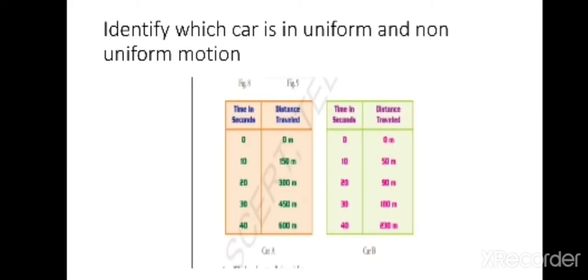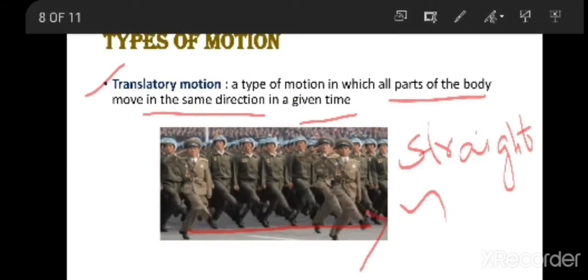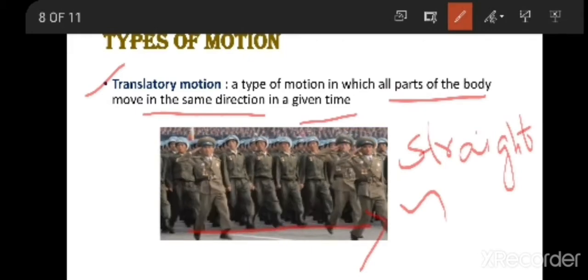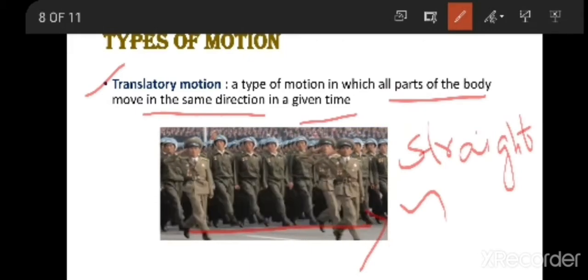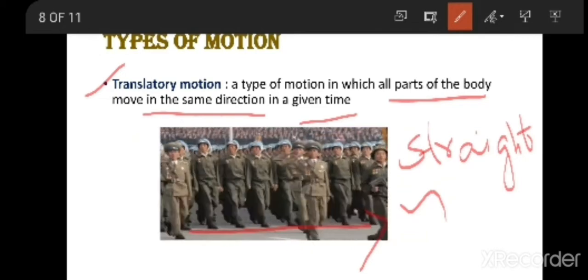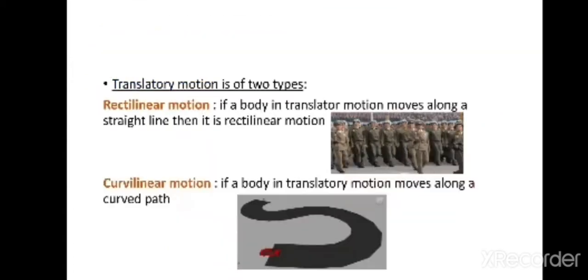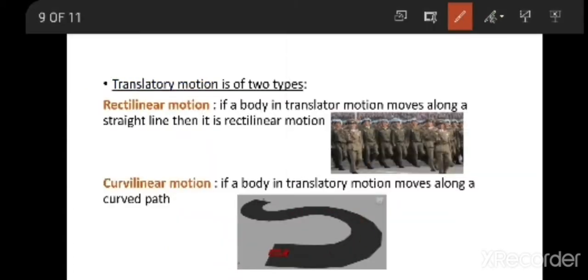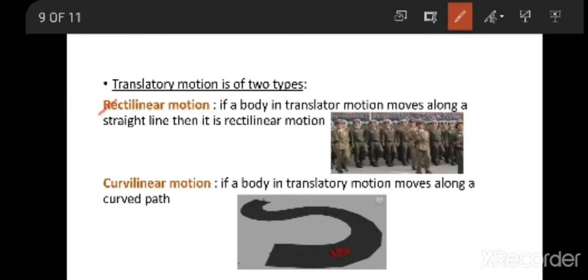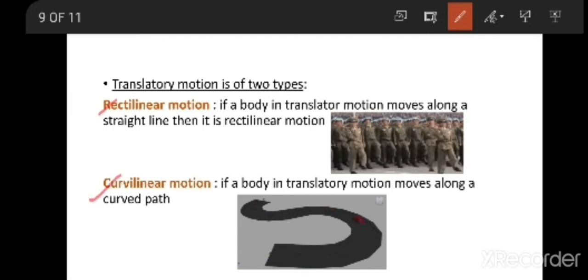Once again we will be seeing the definition. Translatory motion: a type of motion in which all parts of the body move in the same direction in a given time. Here translatory motion is again divided into two types. What is that? One is rectilinear motion and the next one is curvilinear motion.